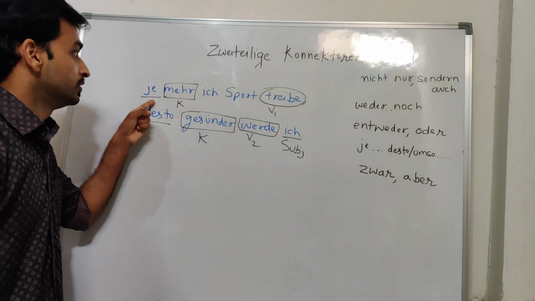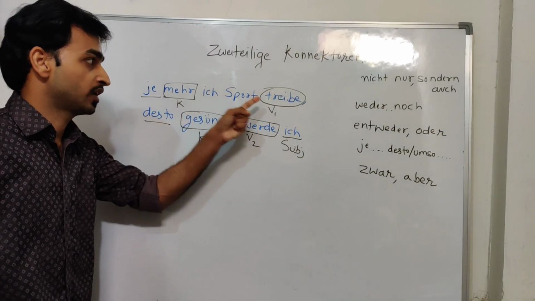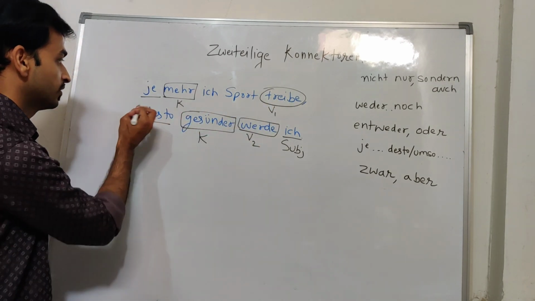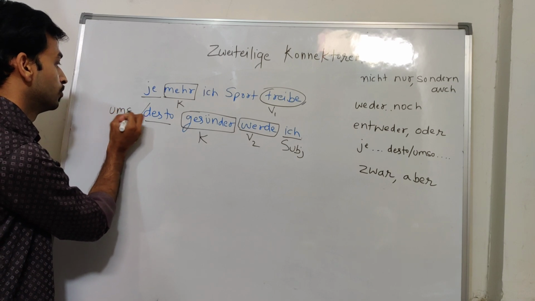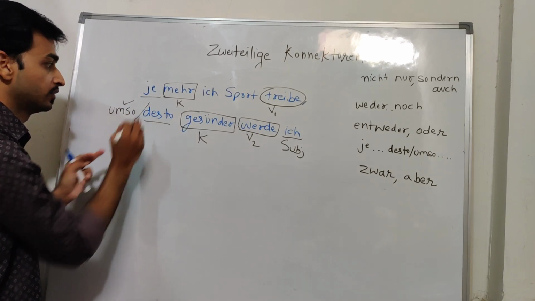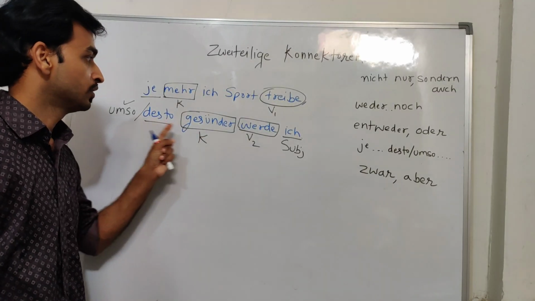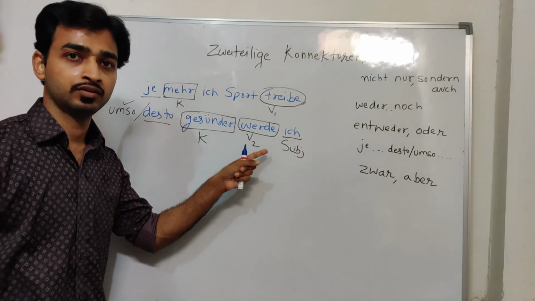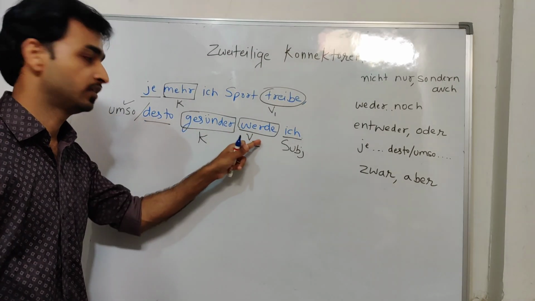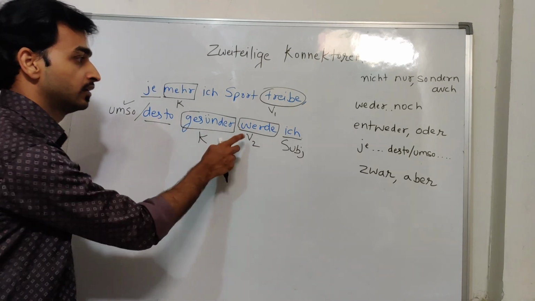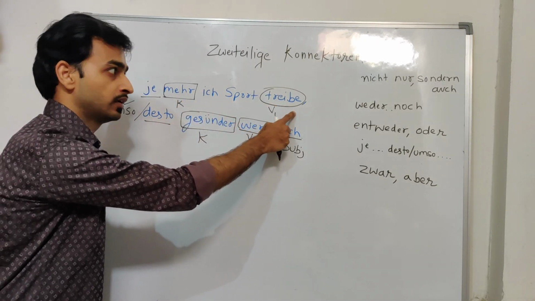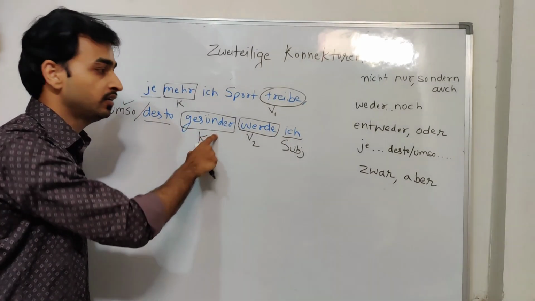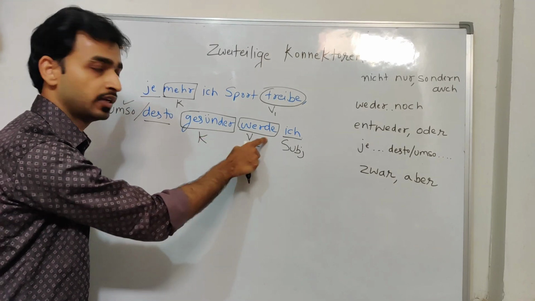So again I am telling you, je, then the comparative form, then Sport treibe, desto, comma, after the comma desto. Okay, or you can write, sometimes people also write umso. So either this or this, anything you can write. Je mehr ich Sport treibe, desto gesünder werde ich. The more I play sport, the healthier I will be, or I would become. Okay, so this is the placement. Here we write the verb in the first part at the last place, in the second part after desto, this is comparative and then verb. So after the comparative, we write the verb.